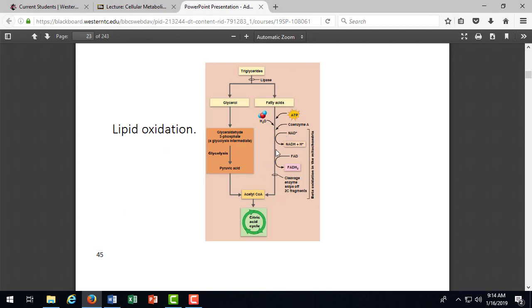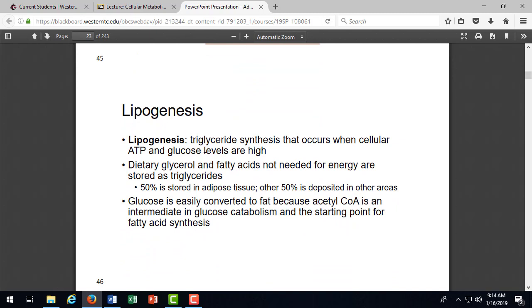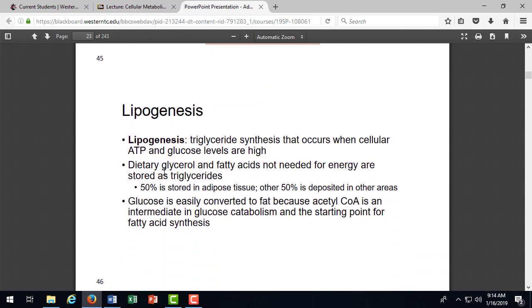Notice we have the coenzymes that are adding a hydrogen as we break those fatty acids down. So lipogenesis is the opposite now. We're making fat, we're making triglycerides when we have excess ATP and glucose levels.